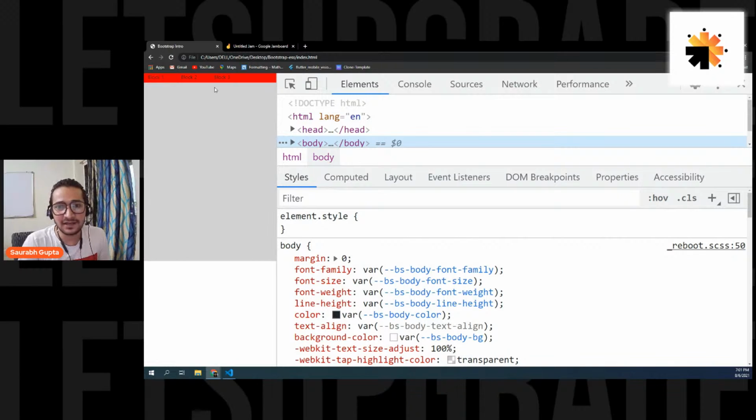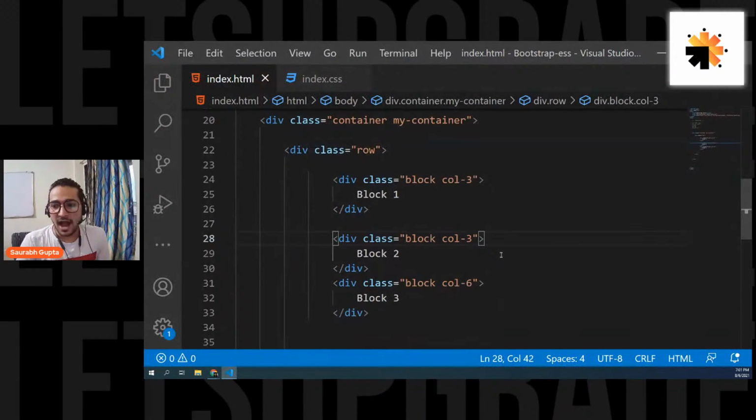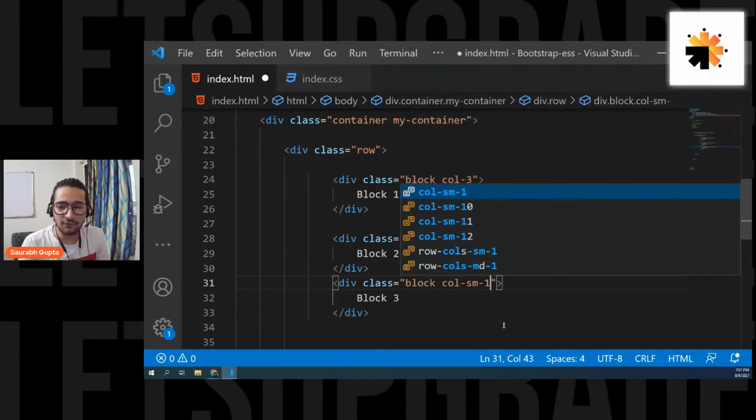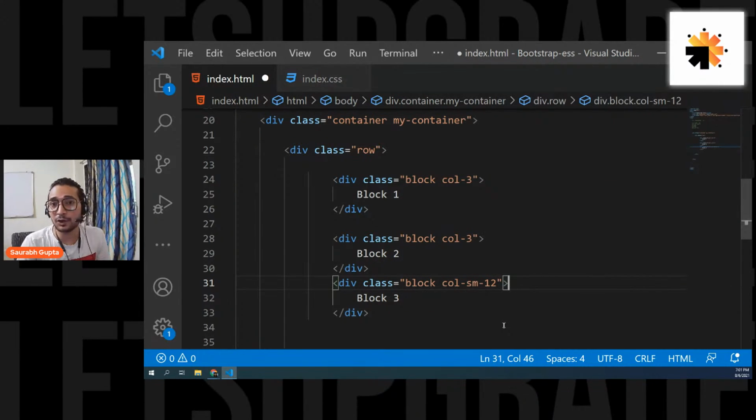Block 1 is still taking 3, block 2 is still taking 3, and block 3 is still taking 6. And this is like an extra small device. This is like a mobile phone. Now see, I can go here and I can give it one more class like this. For example, for small devices, I want you to have 12. Okay, let's see what is happening now.